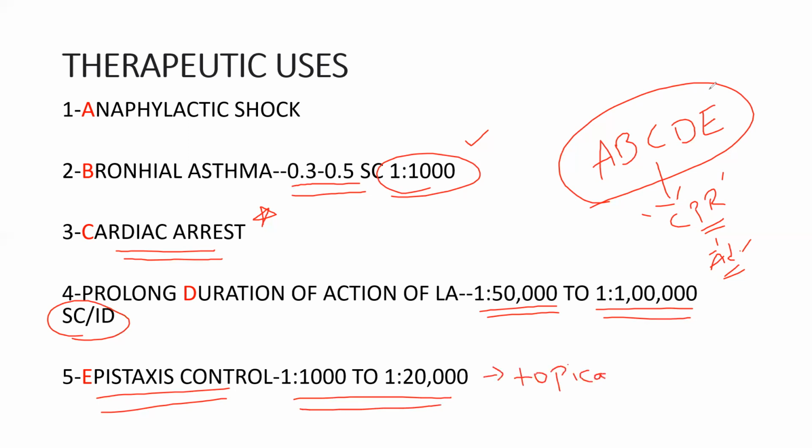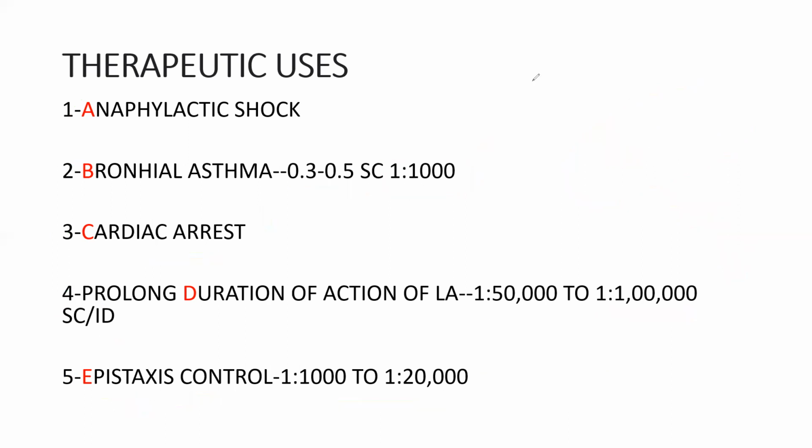Okay, we apply topical. So these are the therapeutic uses of adrenaline. What are the uses then? Anaphylactic shock, bronchial asthma, cardiac arrest, prolongation of duration of action of local anesthesia, and epistaxis control. And this is a very, very important question for you people. So prepare well for this adrenaline.